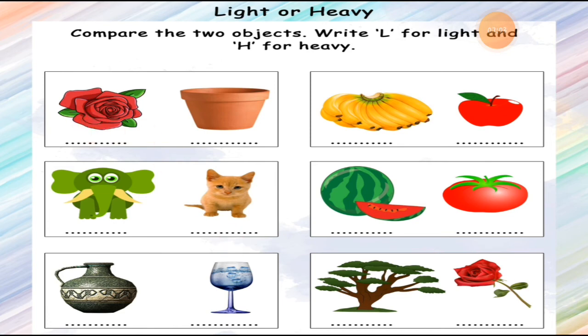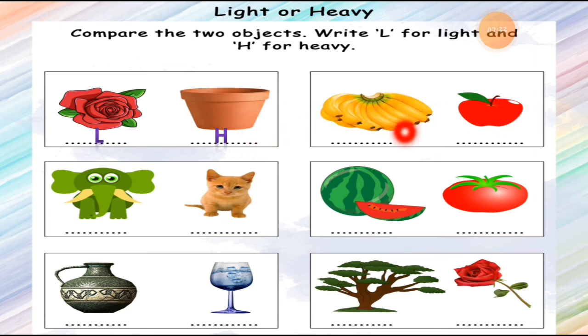This is the rose and it is light weighted, so here I am writing L, because the rose is a light object. Now here is a pot. Compared to the rose, the pot is a heavy thing. So here I am writing H. So the rose is a light object and the pot is a heavy object.